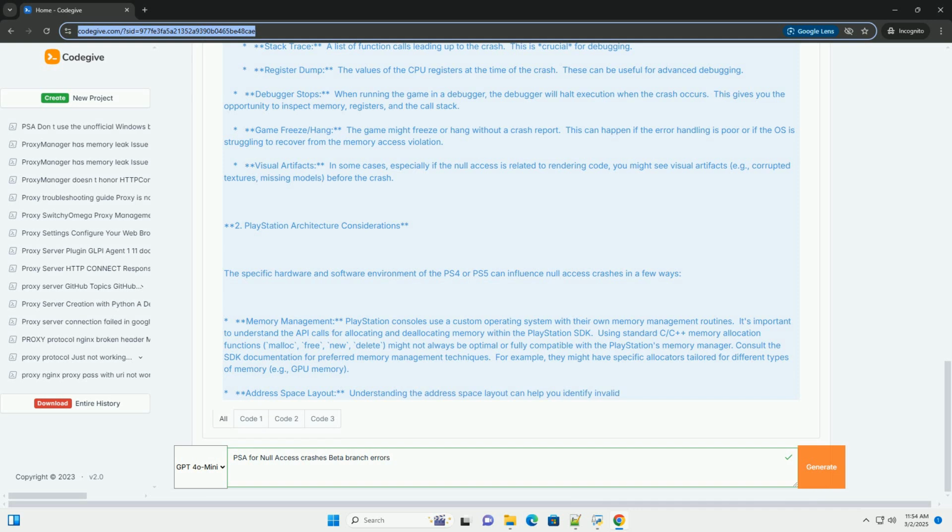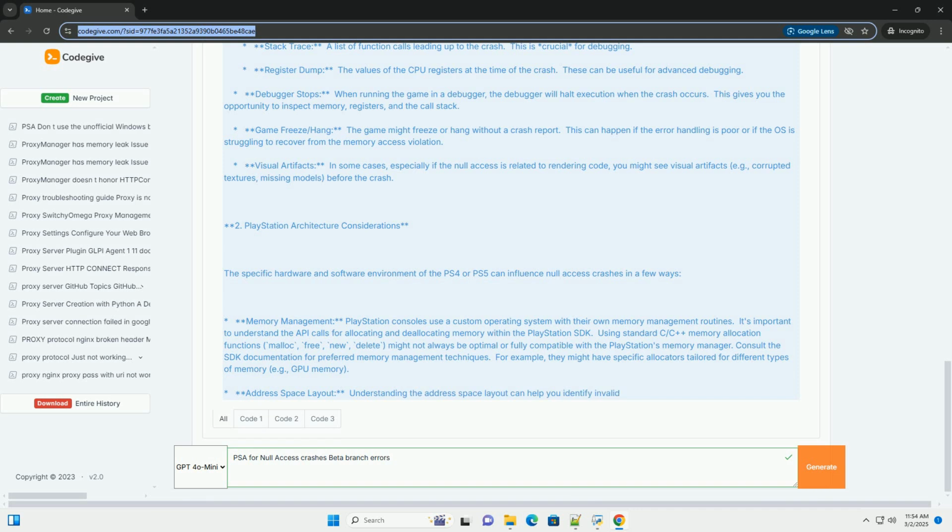Error handling: the PlayStation SDK typically provides error handling mechanisms that you should use to check for errors from API calls. These error codes can provide valuable information about why a function failed and help you identify potential null pointer issues. ASAN: address sanitizer, ASAN, is a valuable tool, if available in your tool chain for your target platform. ASAN helps detect memory corruption, use after free, and null pointer dereference. It's often part of compiler tool chains, like Clang.